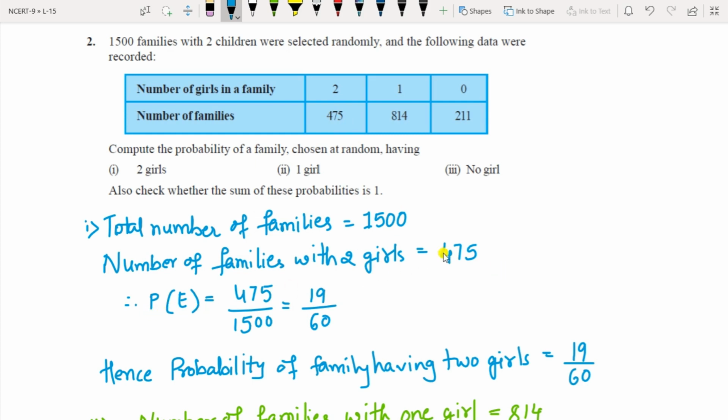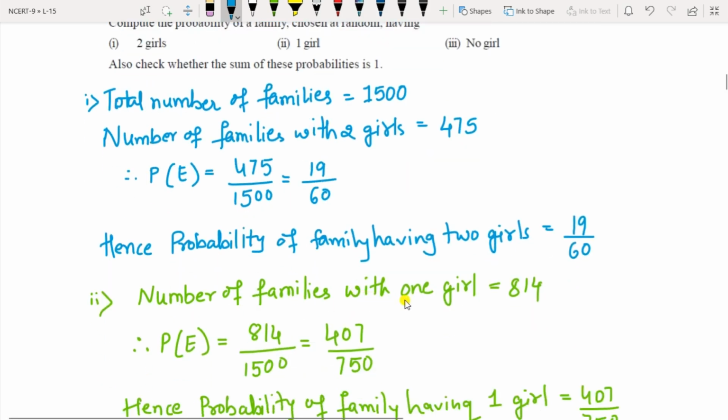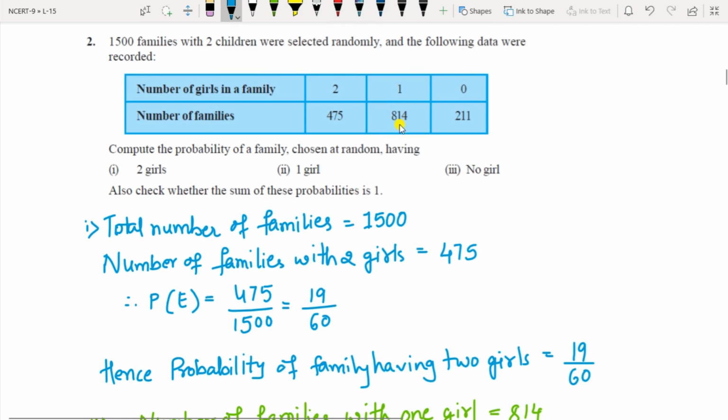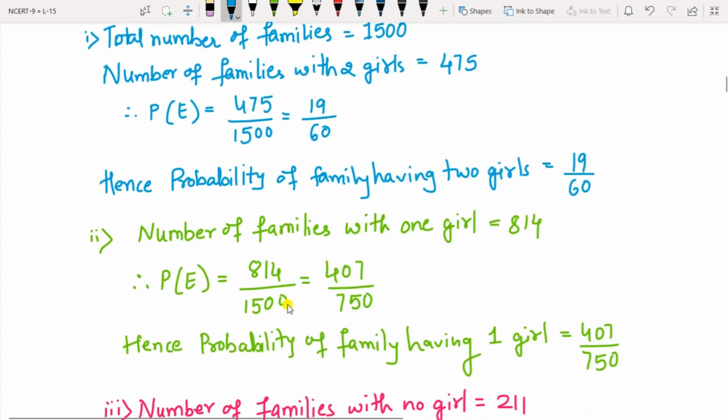So probability of the event will be 475 by total number of families, which are 1500. Do the cancellation, you will get 19 upon 60. Then the second one is number of families with 1 girl. With 1 girl, you can see in the table as 814 families. So 814 divided by total number of families, 1500. That gives you 407 upon 750.